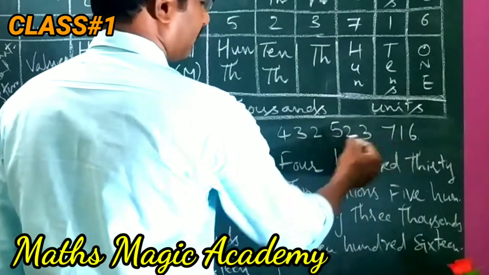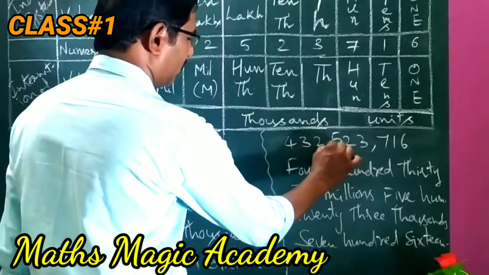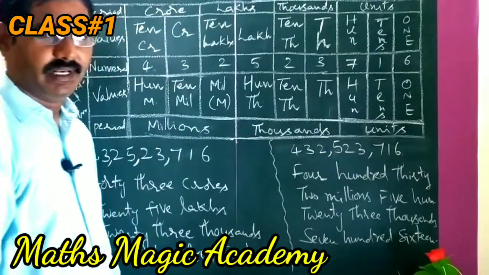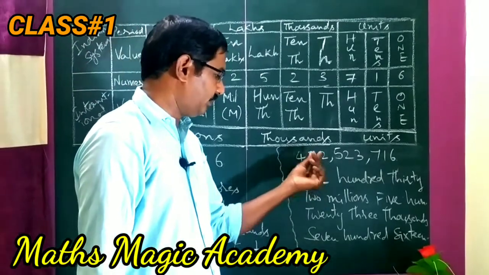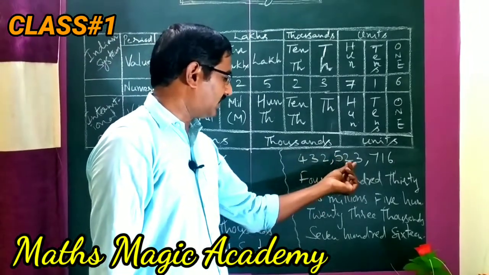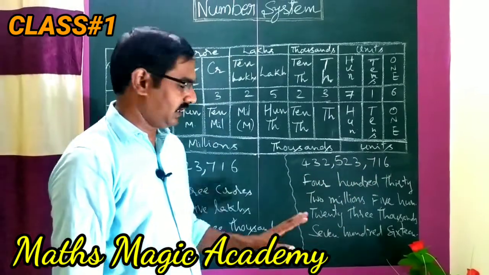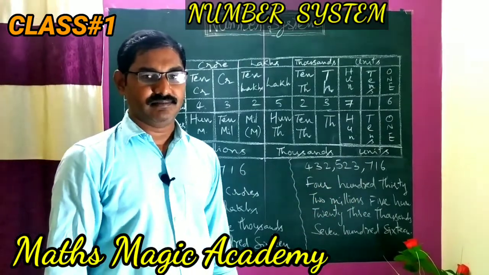When it comes to the international system, how to keep commas? After every 3 digits: units, then thousands, then millions. So here we write 432,523,716. Like that we can write in the Indian system and the international system.